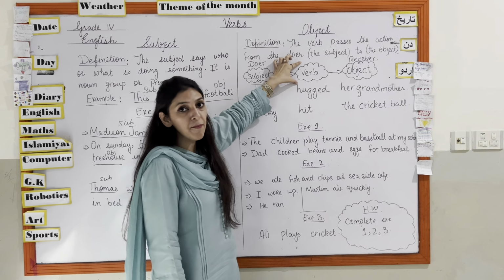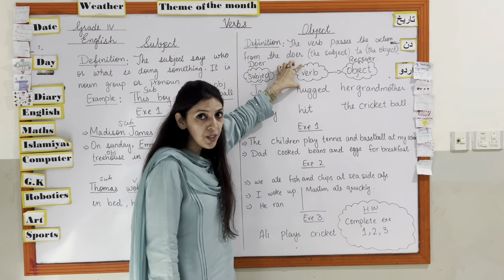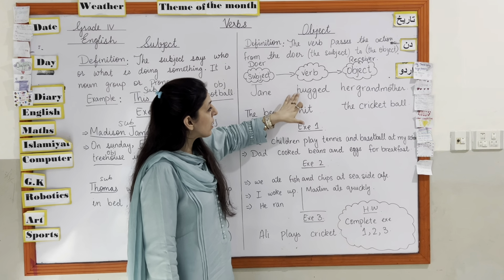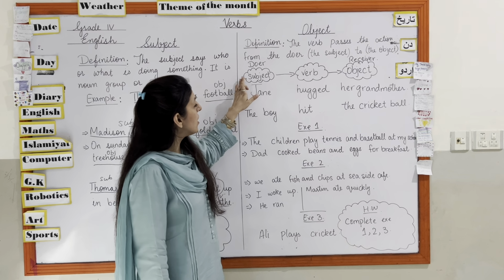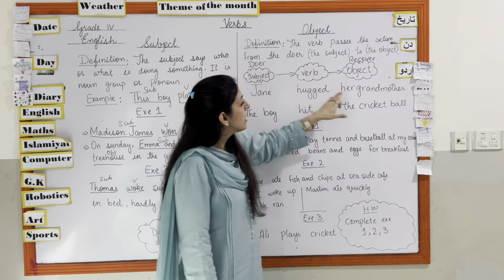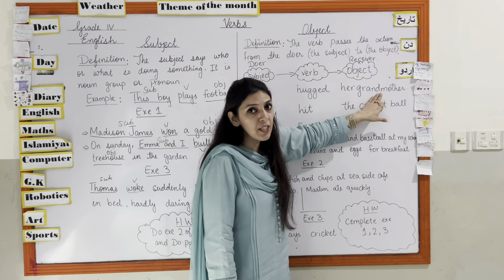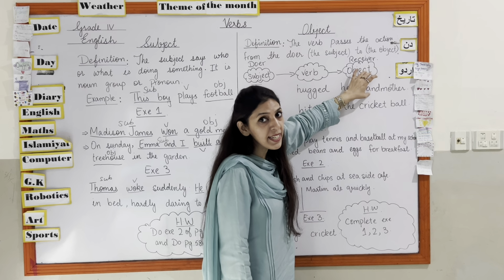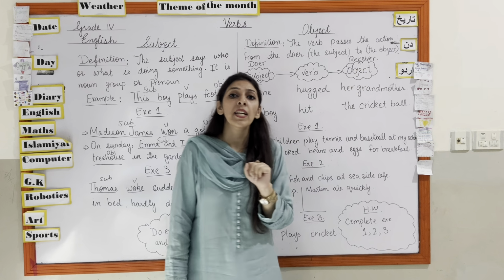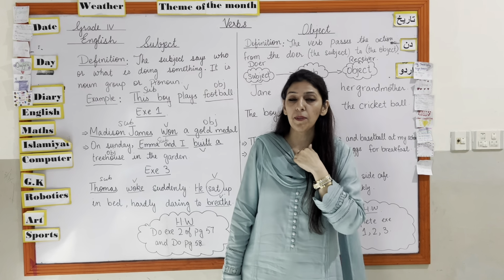Verb हमारा मेन पार्ट होता है सेंटेंस का, that is action. हमारा एक्शन क्या हो रहा है? That is hug. Subject is Jane. To whom did she hug? She hugged her grandmother. So her grandmother is the object of the sentence. Okay. एक और बहुत इंटरेस्टिंग चीज यहाँ पे सीखने की जरूरत है.